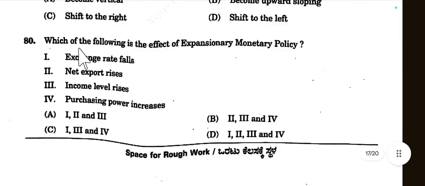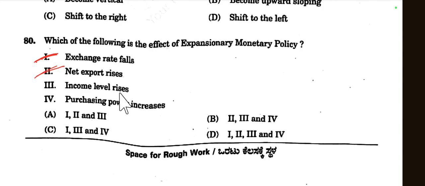Then question number 80, which of the following is the effect of expansionary monetary policy? First one is exchange rate falls. Yes, because lower interest rate makes the currency less attractive, leading to a depreciation of the currency. So expansionary monetary policy typically leads to the exchange rate falling. Then net export rises. Yes, a weaker currency makes exports cheaper and more competitive abroad, boosting net exports. So this is also correct.